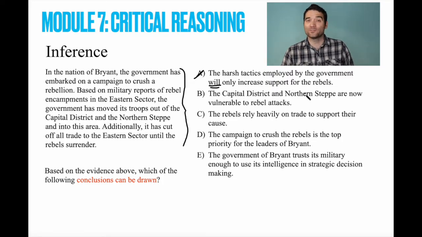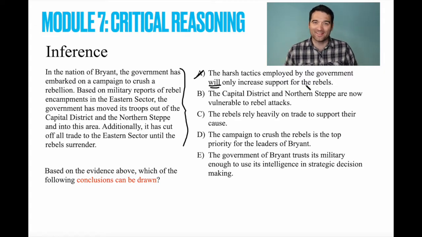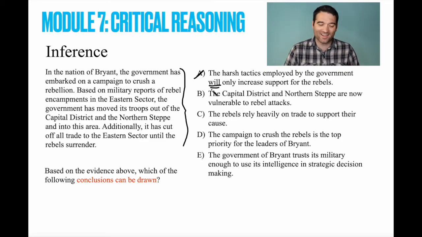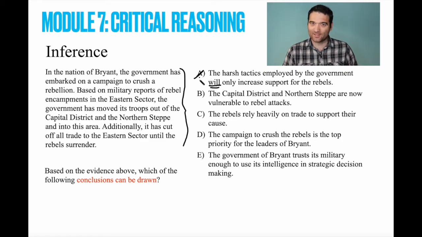We don't know how the population feels about the rebels. Maybe everyone hates the rebels, and the rebels are just an annoying ragtag team of people making trouble for everyone. So we cannot conclude that answer option A is true, right, or that it will happen. Okay, the next one that we're going to eliminate is answer option D. The campaign to crush the rebels is the top priority for the leaders of Bryant. Once again, there's a problematic word in here, or I should say 2 words. The top, right?